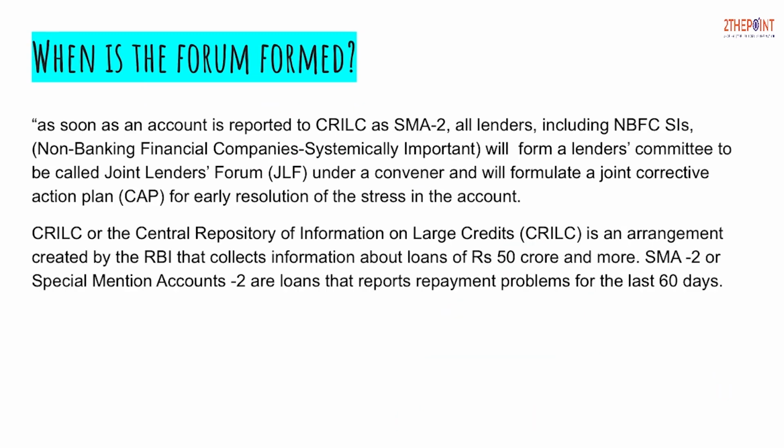Moving on to the next slide, and the last topic for the day: when is the forum formed? There are certain trigger points on the happening of which the forum is formed. As soon as an account is reported to CRILIC as SMA2, all the lenders including NBFCs, SIs, that is non-banking financial companies, systematically important categories, will form a lenders committee to be called the joint lenders forum under a convener and formulate a joint corrective action plan for early resolution of the stress asset in the account.